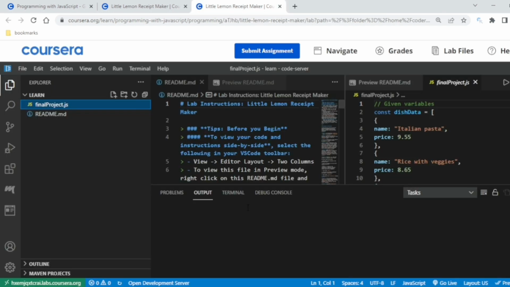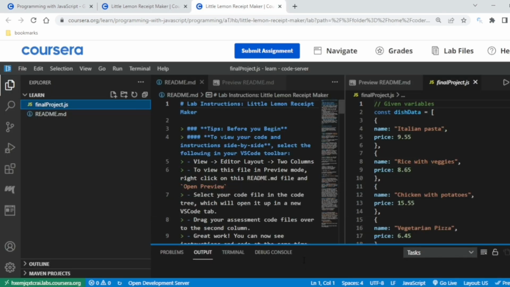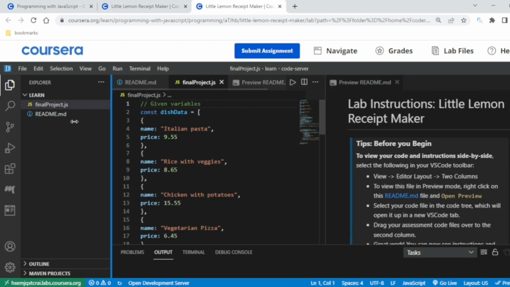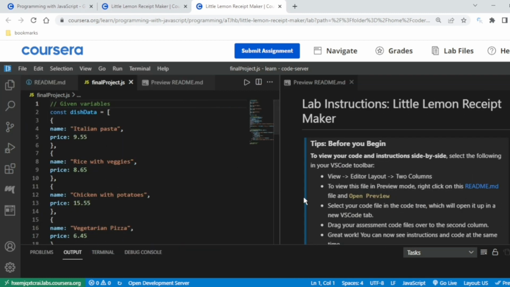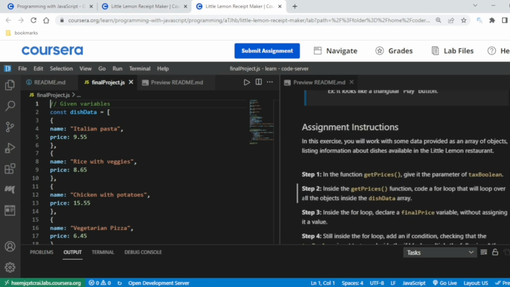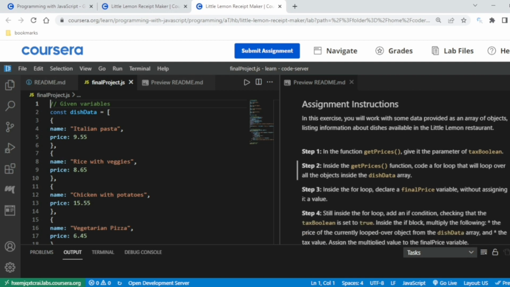This is the Little Lemon thing. Drag it here. Now it looks better. Yeah. So the Little Lemon recipe maker was the thing which we have been doing from the first lab.